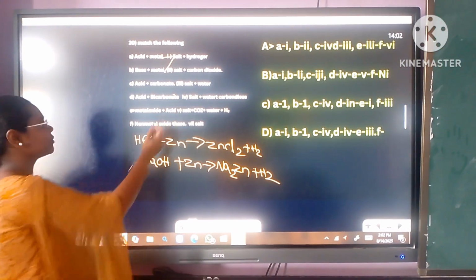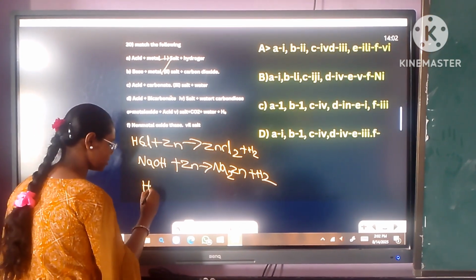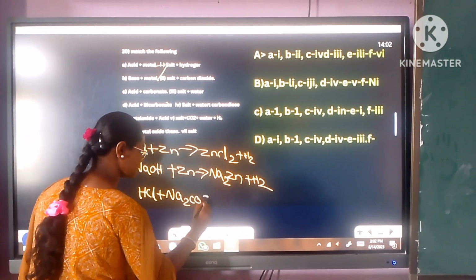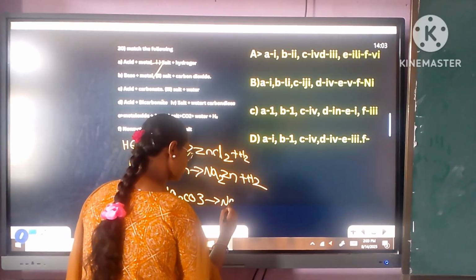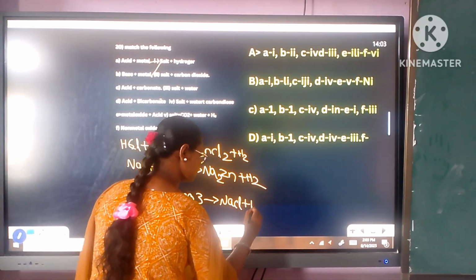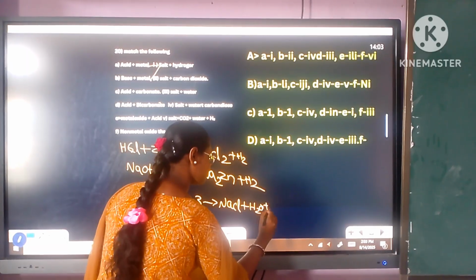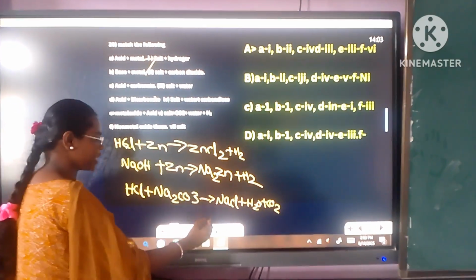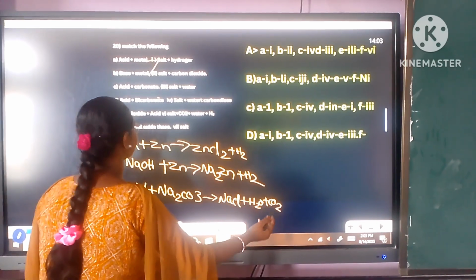Hydrogen. When bases react with metal, it gives rise to salt plus hydrogen. Acid reacts with the carbonate. When acid reacts with carbonate, it gives rise to salt plus water plus carbon dioxide.